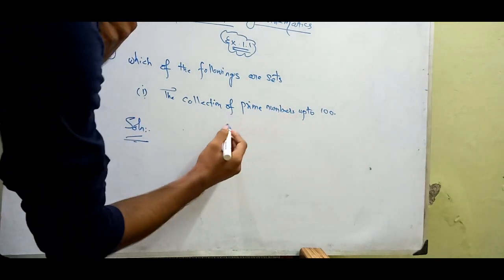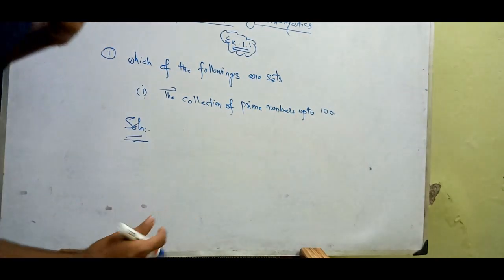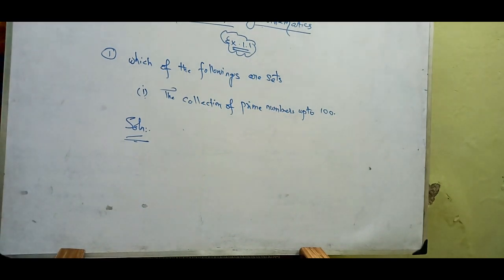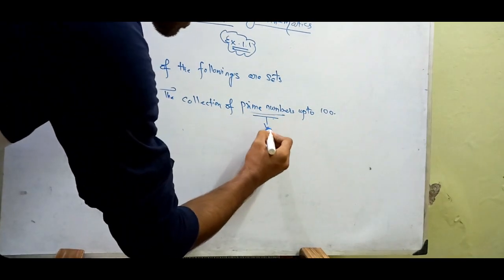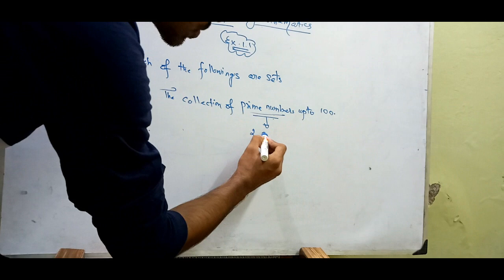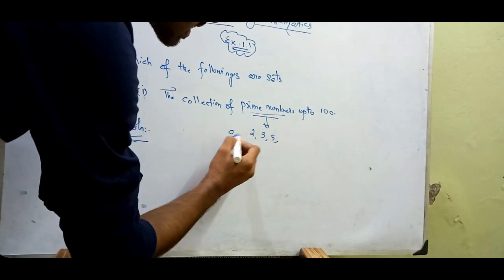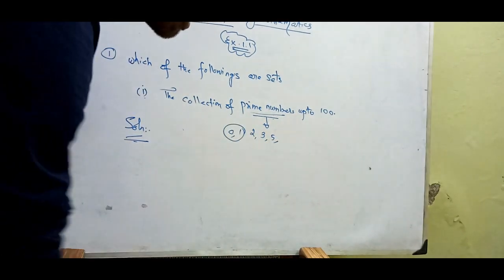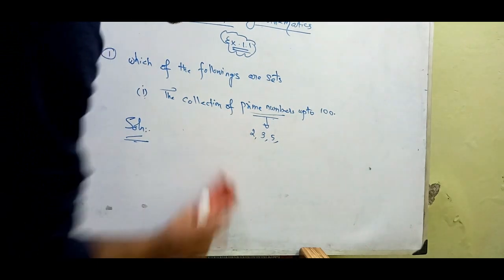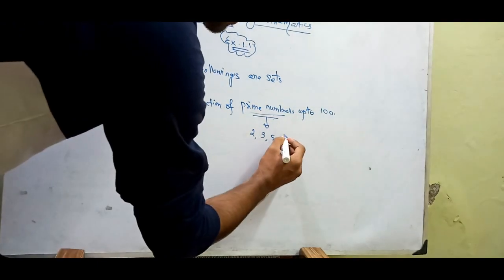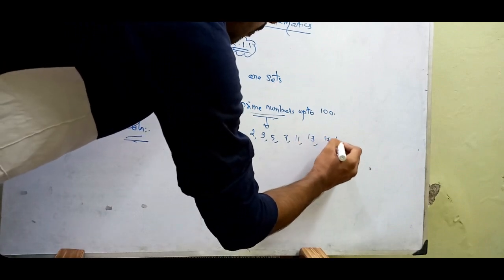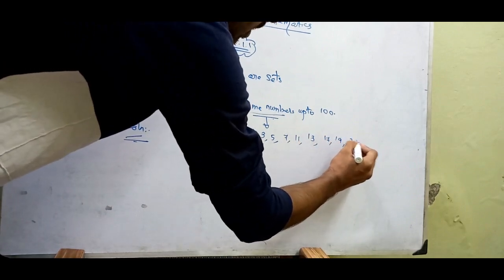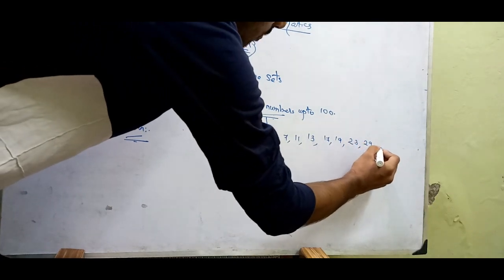So what are those prime numbers? We already studied real numbers up to 8th standard, so there is no need to recall, I think. Anyhow, prime numbers start from 2, 3, 5, and 1 is neither a prime number nor a composite number. So 2, 3, 5, 7, 11, 13, 17, 19, 23, 29 and so on.